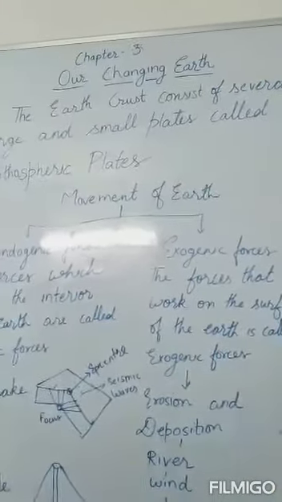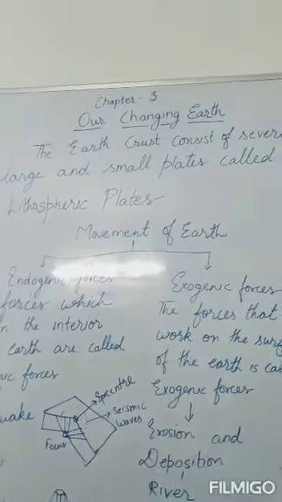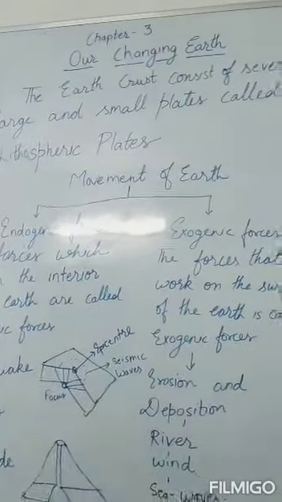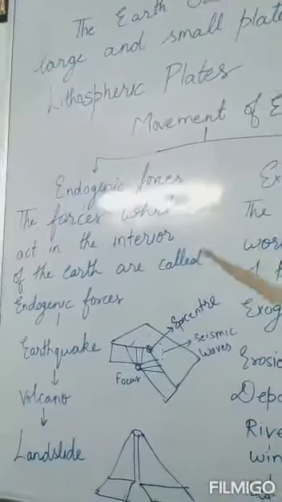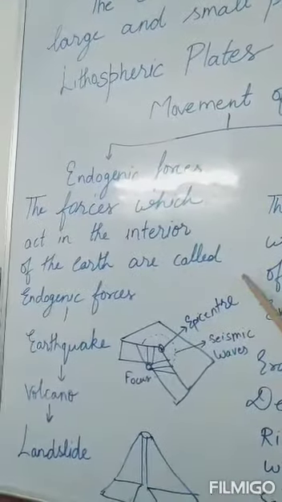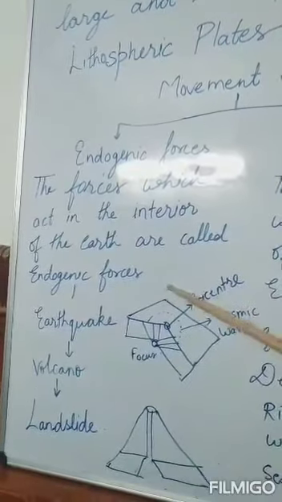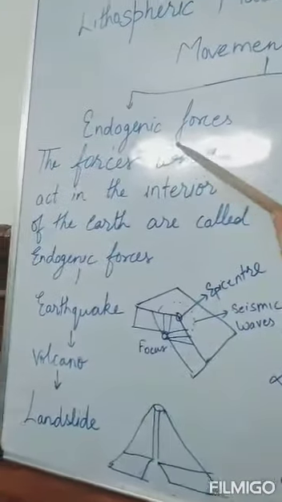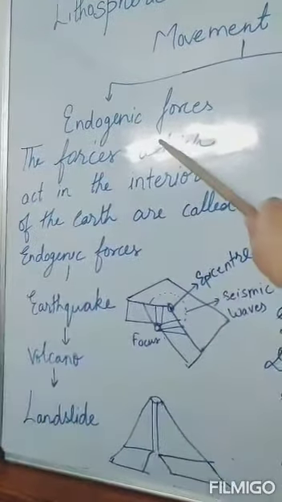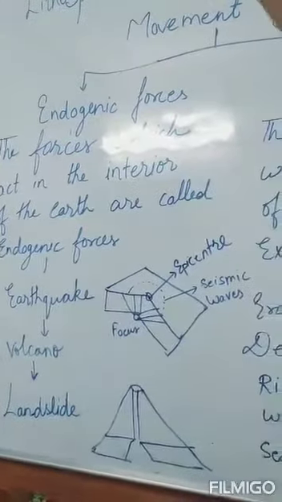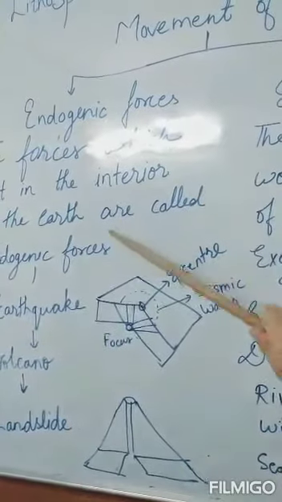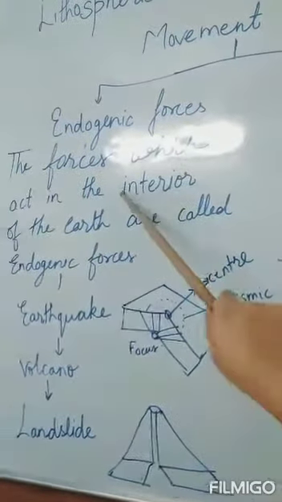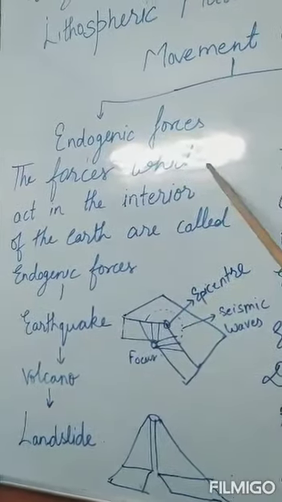There are two kinds of movement in the earth. First, sometimes molten magma inside the earth moves. These are called endogenic movements. Endo means interior, inside. So movement when the lava moves inside the earth is endogenic movement.